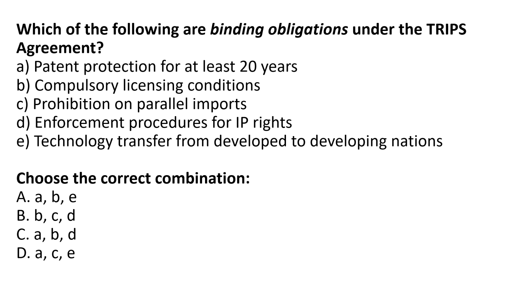Next question. Which of the following are binding obligations under the TRIPS agreement? Okay. A. Patent protection for at least 20 years, B. compulsory licensing conditions, C. prohibition on parallel imports, D. enforcement procedures for IP rights, and E. technology transfer from developed to developing nations. Okay. Think on it critically and give me the right answer in the chat box.